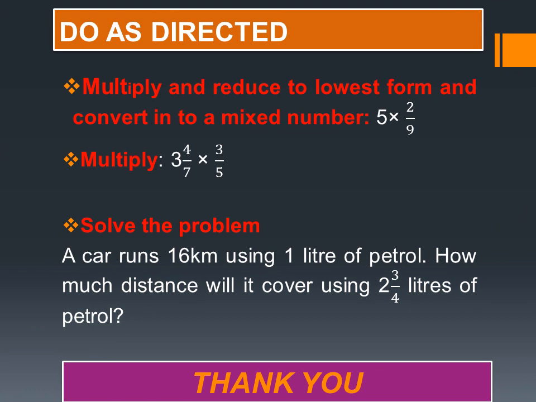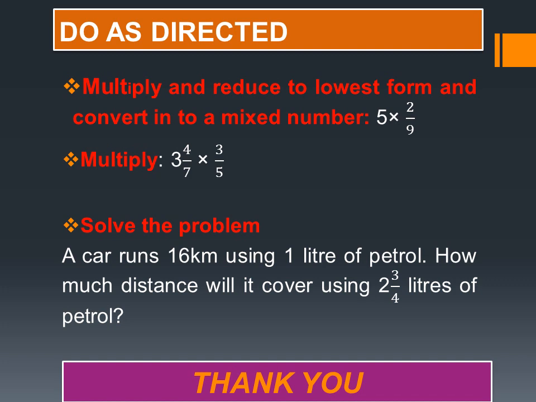Children, next topic, do as directed. First question, multiply and reduce to lowest form and convert into a mixed number. 5 multiplied by 2 upon 9. Whole number 5 multiplied by the numerator and denominator, write like that. Then reduce to lowest terms, and finally you have to write it as a mixed number.